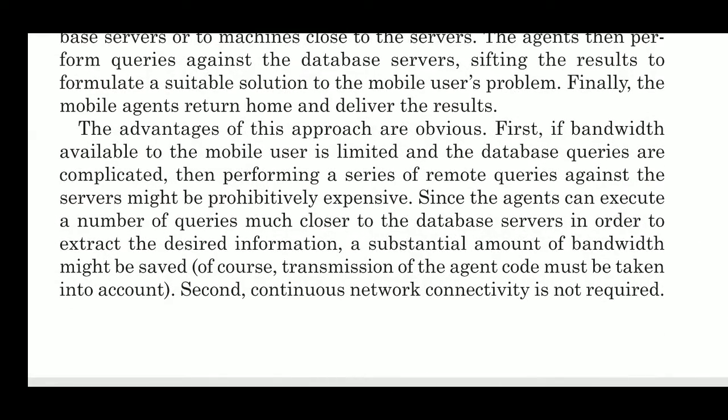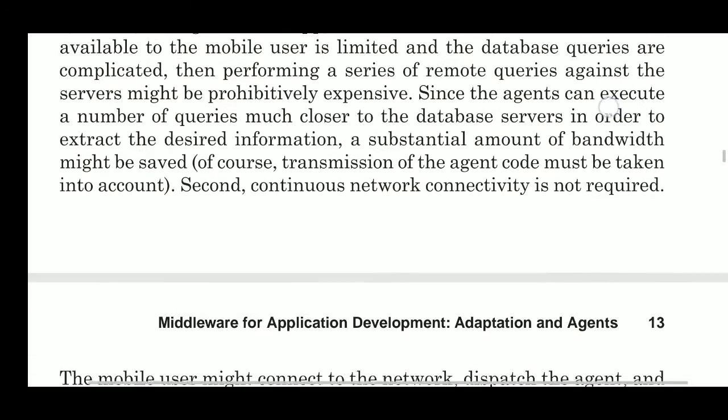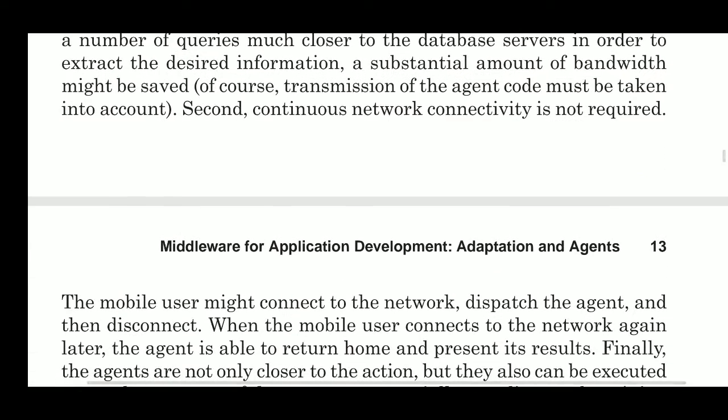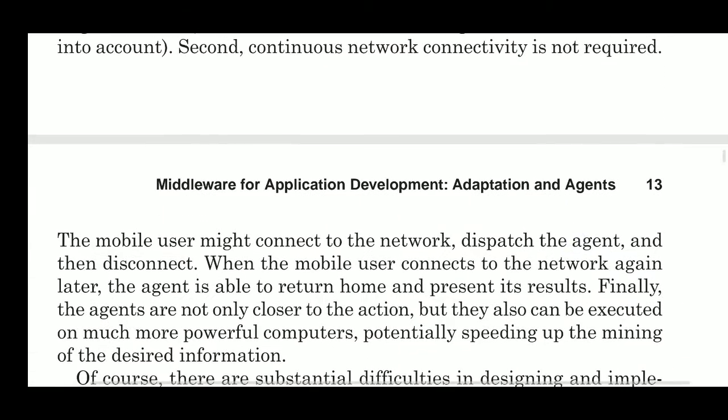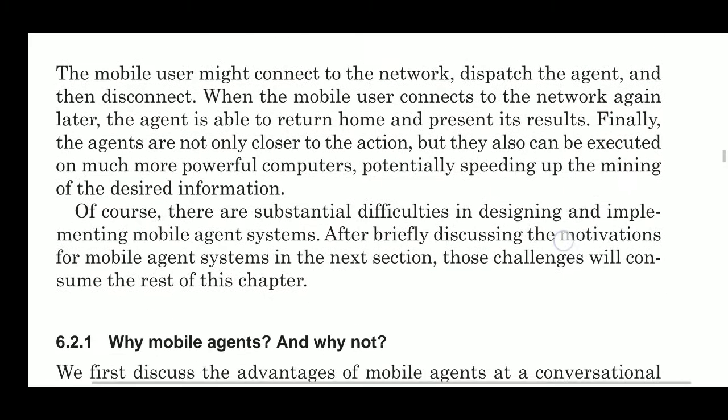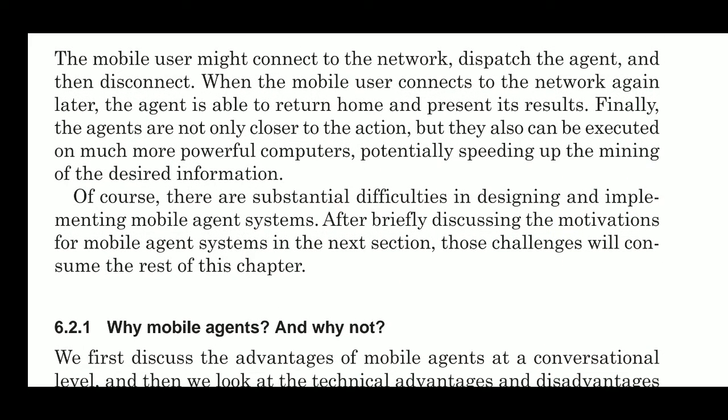So we come to the second advantage: continuous network connectivity is not required when we use mobile agents. The mobile user might connect to the network, dispatch the agent, and then disconnect. When the mobile user connects to the network again later, the agent is able to return home and present its results.